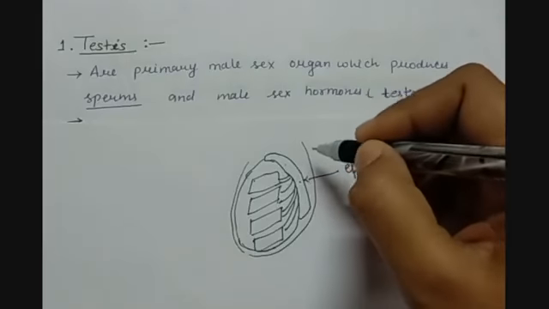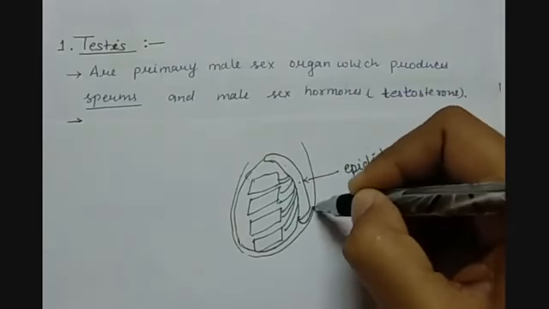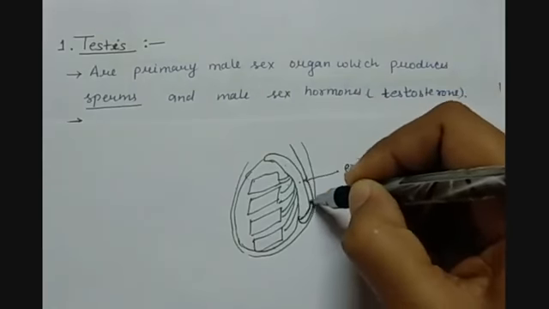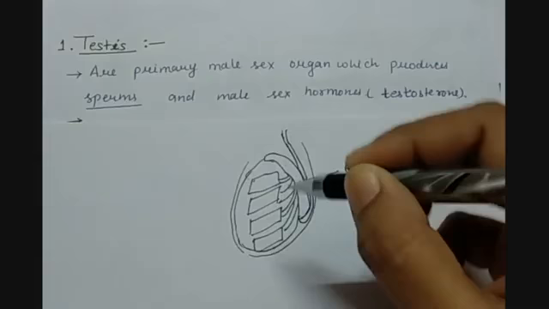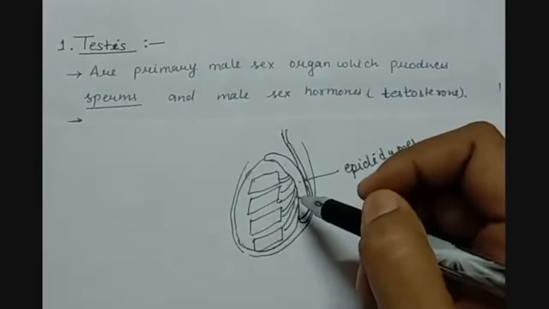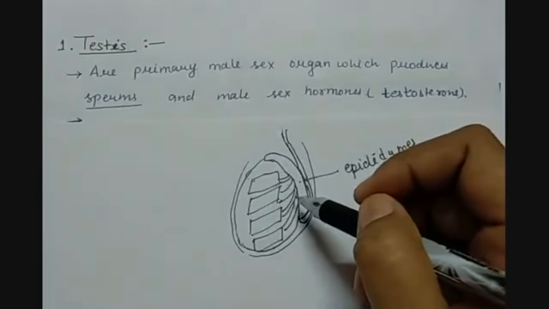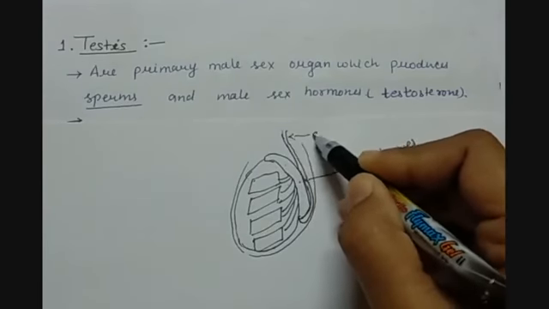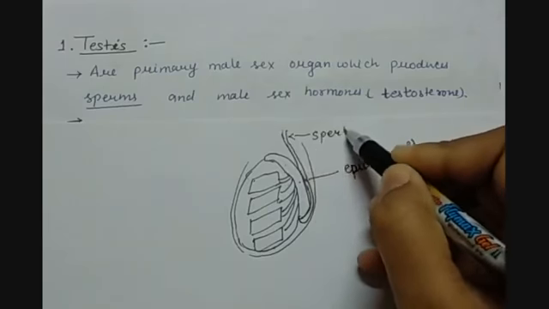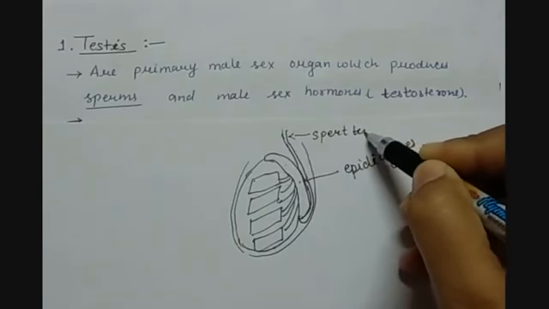From here itself, one tubular structure starts which goes into the abdominal cavity, and this is called the vas deferens or sperm duct. Sperm duct means sperm tube, which carries the sperms.